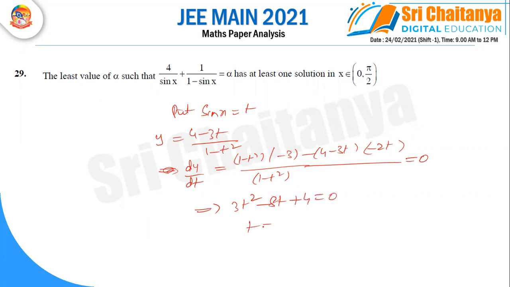Therefore t values are 2 by 3. Then alpha, substituting t, which is nothing but sine. So alpha definitely you can get greater than or equal to 9. We assumed sin x as t, so substituting 2 by 3 in place of t, then alpha we can get greater than 9, least value is 9.